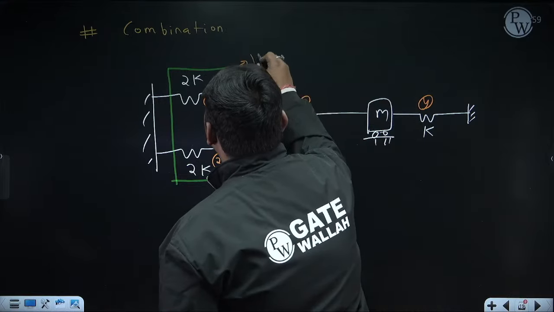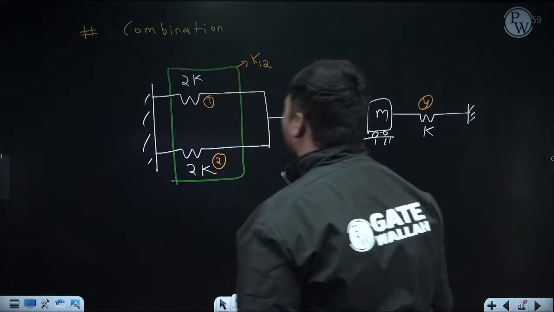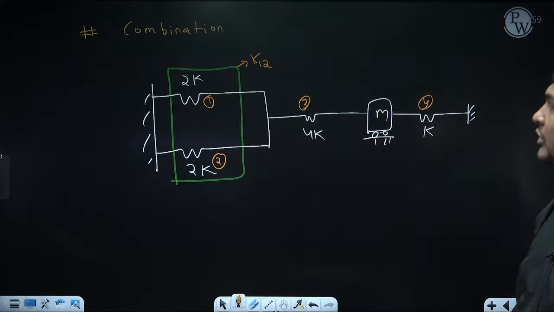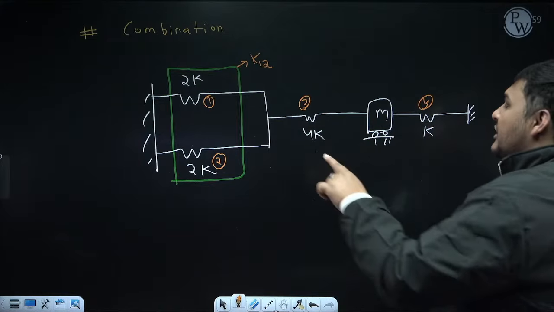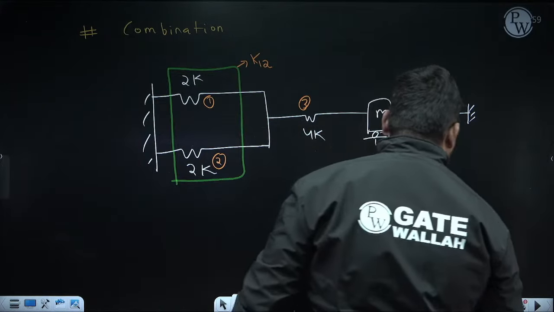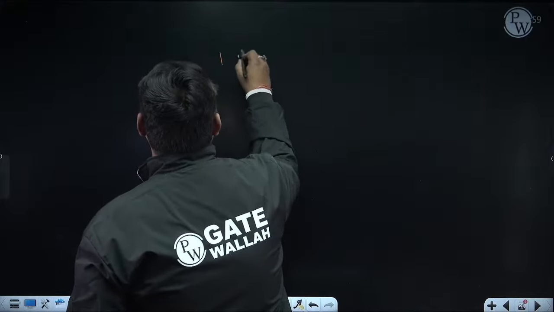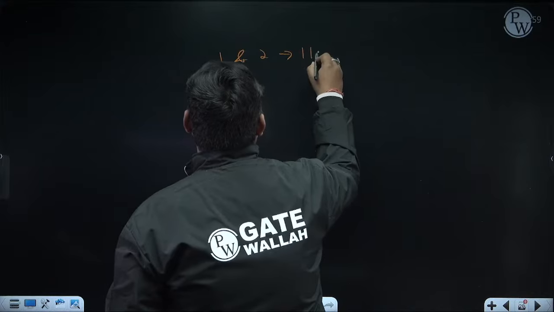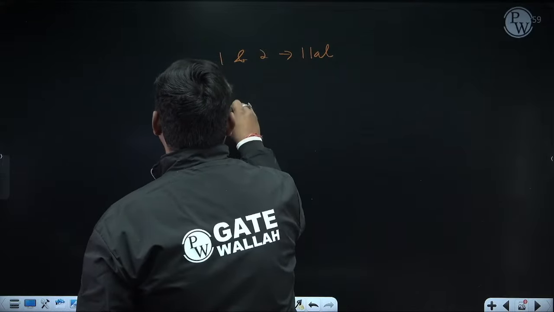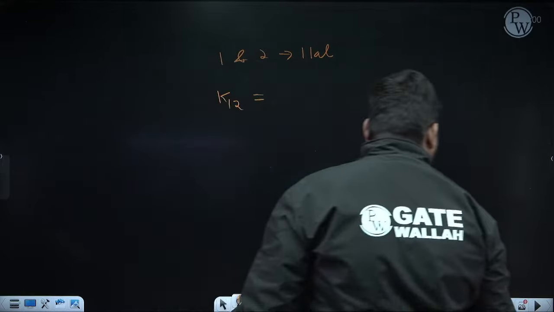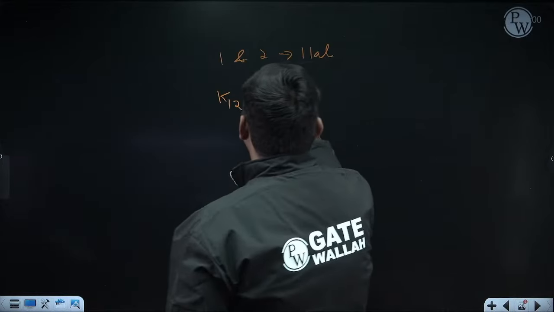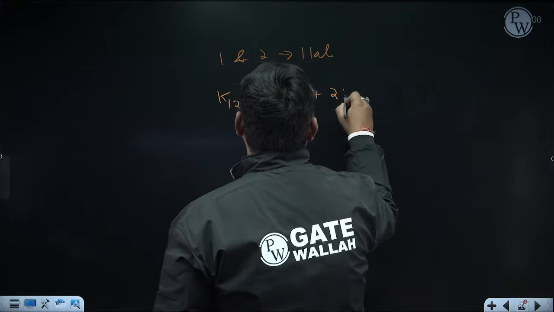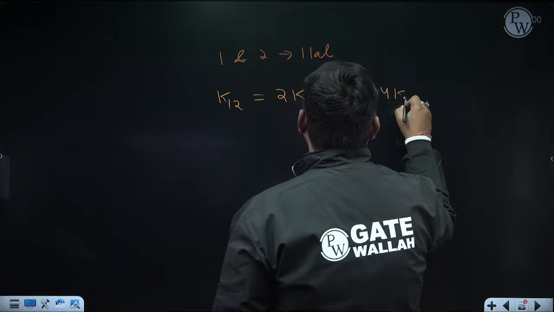So suppose the equivalent stiffness of 1 and 2 I am denoting as K12. Right now don't denote this as Ke because Ke is the overall equivalent stiffness. So that's why the equivalent stiffness of 1 and 2 I am denoting as K12. How can we calculate K12? See, 1 and 2 are in parallel. So for K12, in parallel arrangement to calculate the equivalent stiffness, add the stiffness of the individual springs. So K1 is 2K, K2 is also 2K. So it is K1 which is 2K plus K2 which is 2K. So K12 is coming 4K.